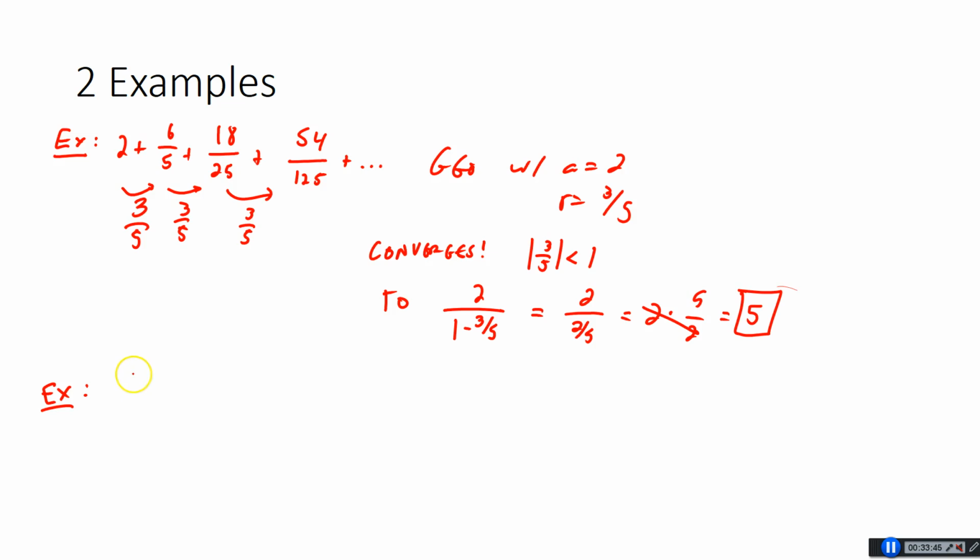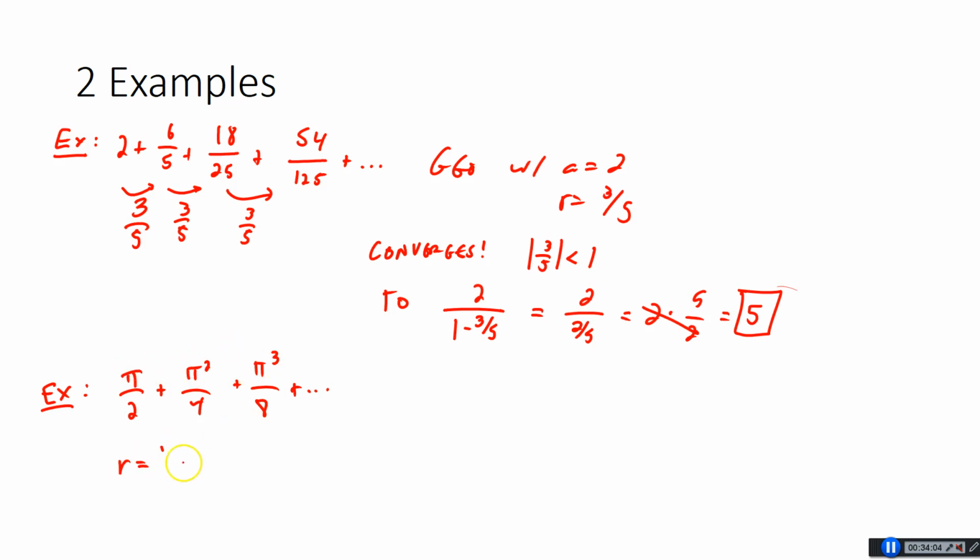All right, what if we had pi over 2 plus pi squared over 4 plus pi cubed over 8, etc., etc.? So what's happening here? Well, it's pretty clear every time we're multiplying by pi over 2. So r is pi over 2.